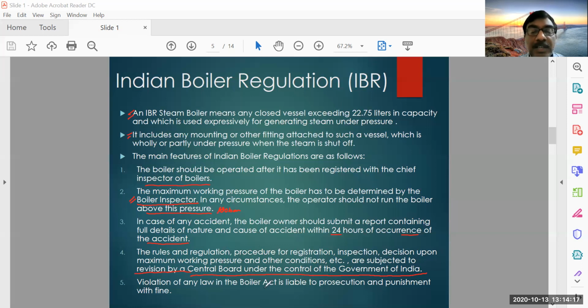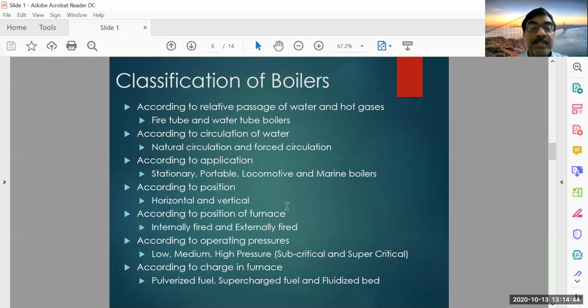And violation of any law in the Boiler Act is liable to prosecution and punishment with fine. So these are all the important regulations. So tomorrow when you become an engineer and you are working in a boiler manufacturing company or wherever you are doing some inspection work and all those things, definitely you have to consider all these kinds of aspects. Otherwise there will be a problem.